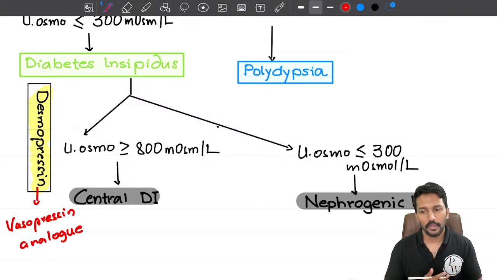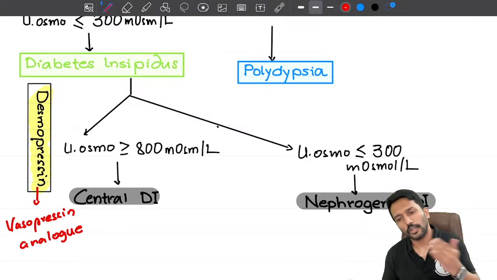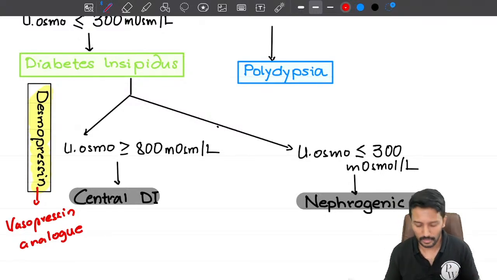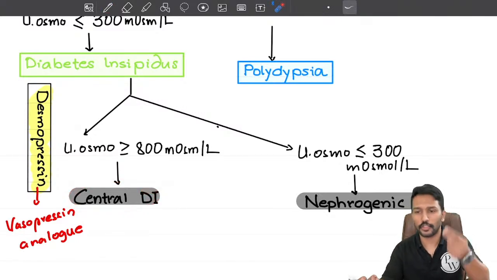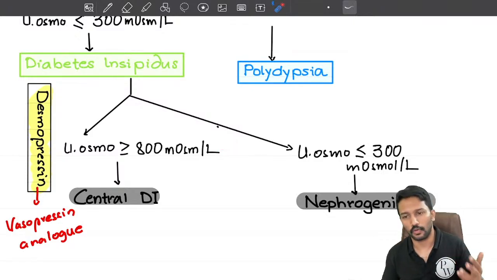Now, if this patient has central DI, after I give him a vasopressin analog, what should happen to the urine osmolality? What happens in central DI? In central DI, the pituitary is not producing vasopressin. I gave a vasopressin analog. Now it will do the job and the urine osmolality will increase to more than 800 milliosmoles per liter.